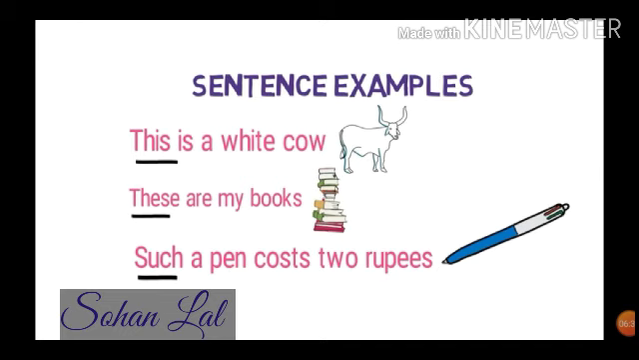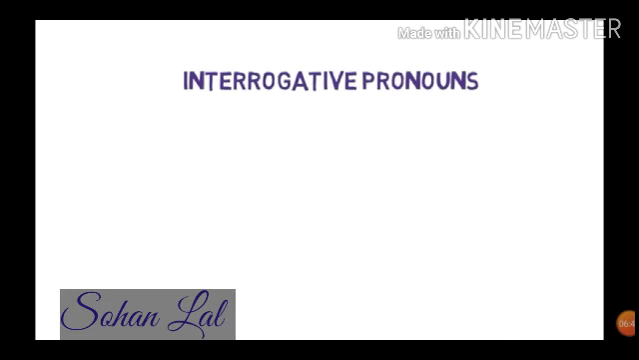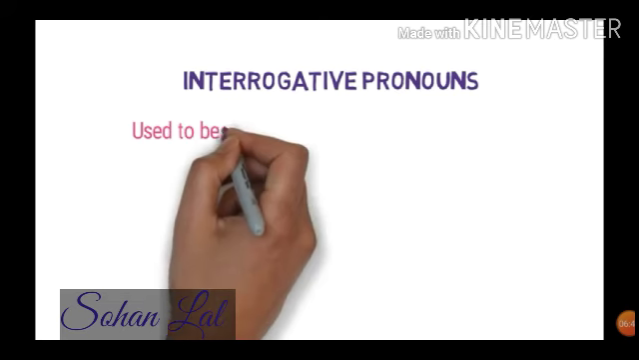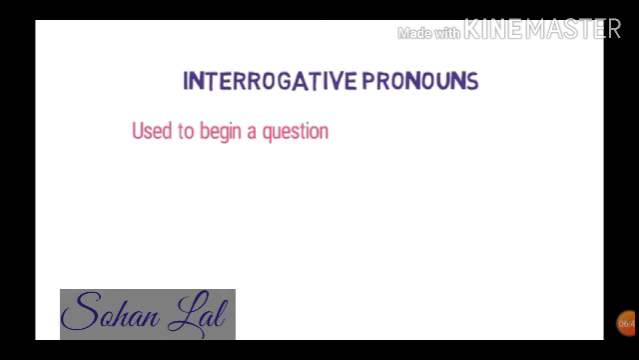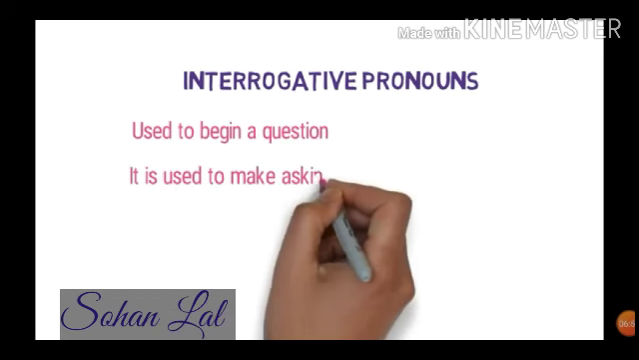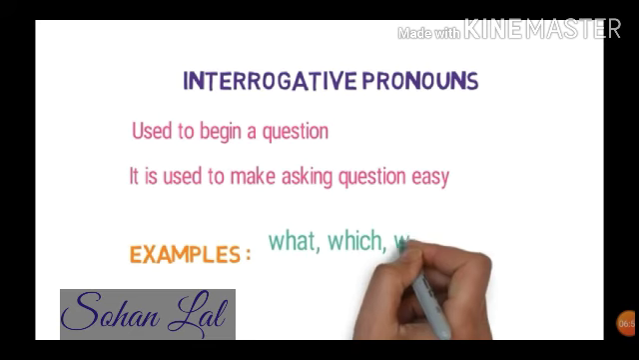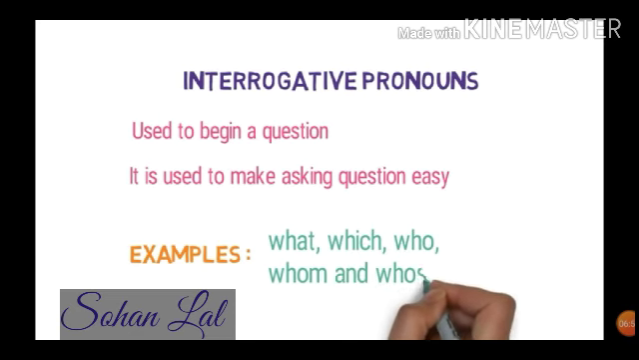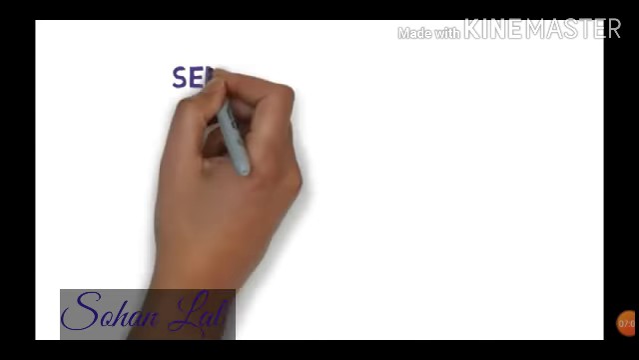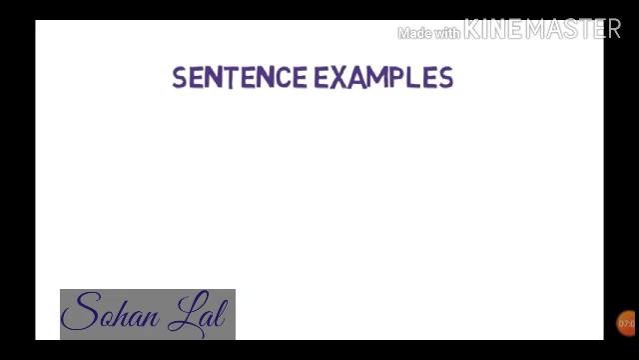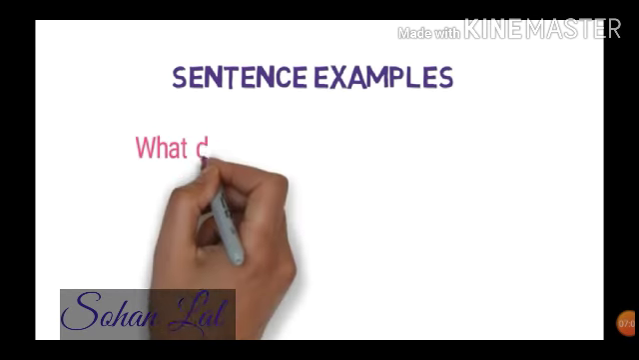Next type of pronoun, interrogative pronouns. Interrogative pronouns are used to begin a question. It is used to make asking questions easy. For example, what, which, who, whom, and whose. Sentence examples of these interrogative pronouns.